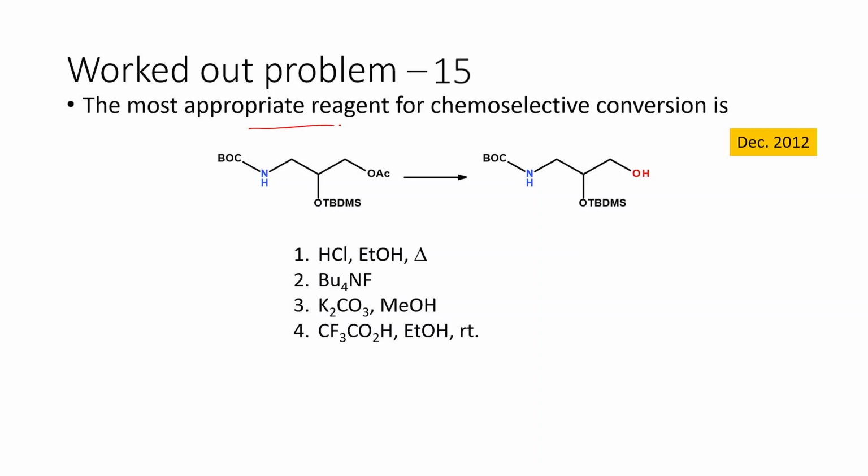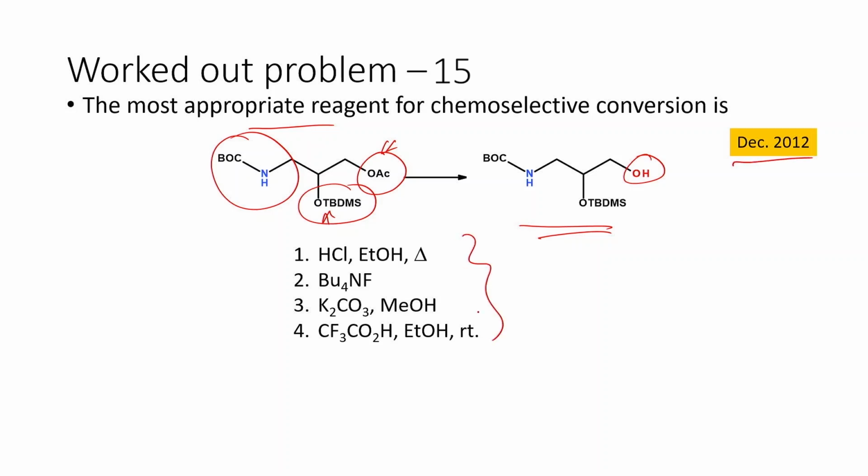The most appropriate reagent for the chemoselective conversion: here we have a substrate which has an O-TBDMS group, an O-acetyl group, and an N-BOC group. These are three different protected groups. This is hydroxy protection, this is again hydroxy protection, and this is amino protection. Four different reagents are given, and only the acetyl group is deprotected to give the hydroxy derivative. The other two groups remain intact. This question was asked in December 2012.